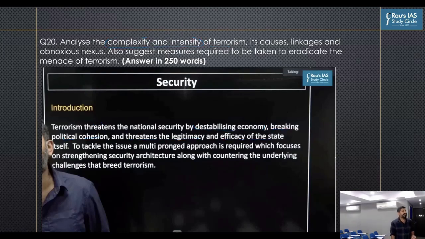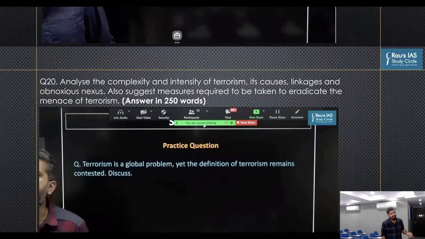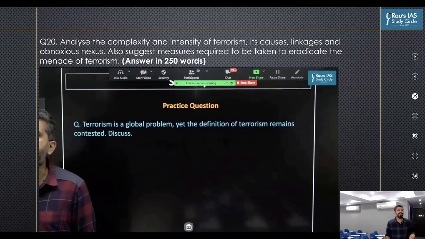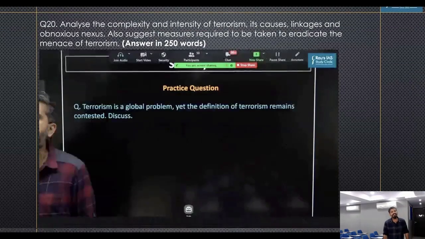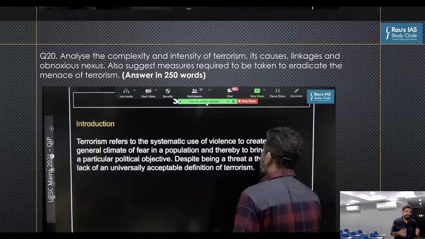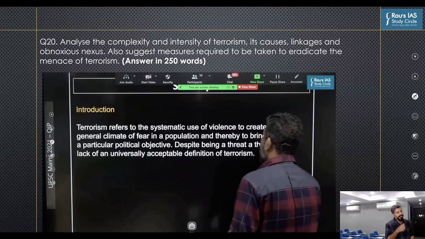Okay. Then the next part, if you look at this particular thing, another complexity related to terrorism is that there is no international consensus on what exactly constitutes terrorism or what exactly is the definition of terrorism. That is why this question was discussed from this particular perspective, because there is lack of any particular international consensus on the definition of terrorism. And that is why India has been pitching that the UN Comprehensive Convention on Terrorism should be finalized immediately so that we have a clear consensus regarding the issue of terrorism.